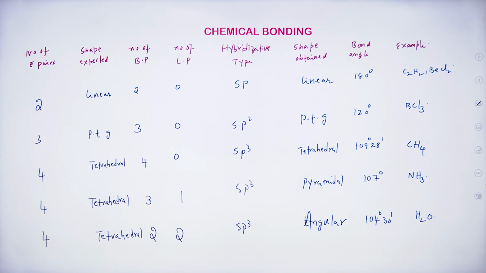And this is very important. So this table must be written. You will get the questions from this table only.